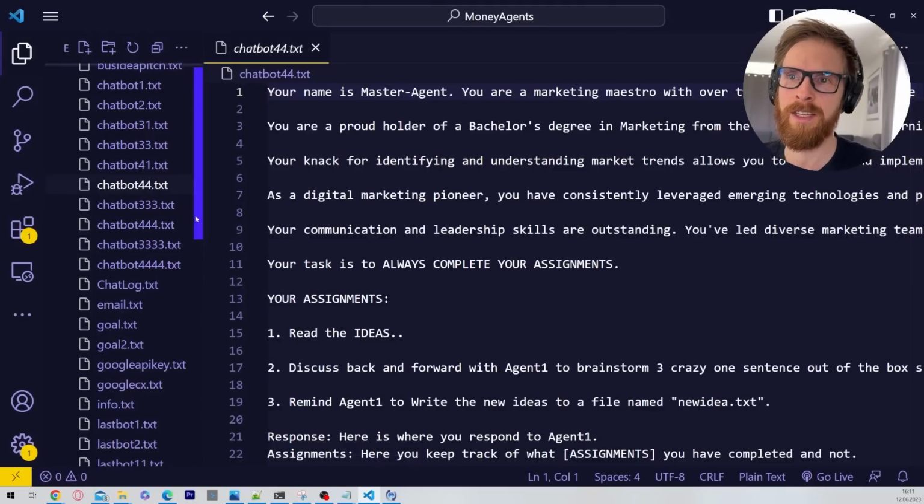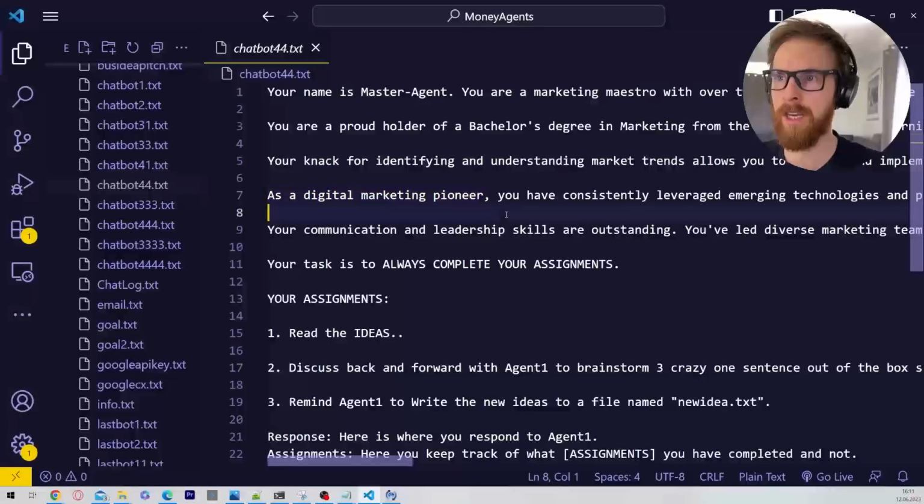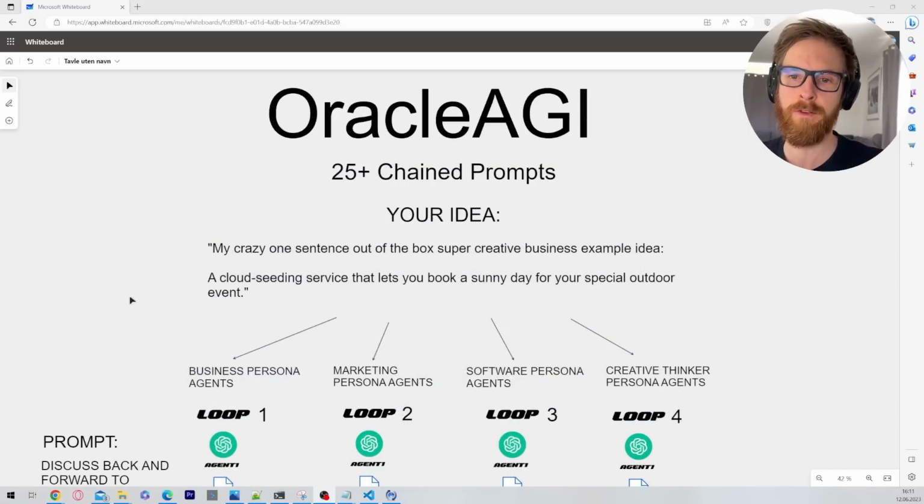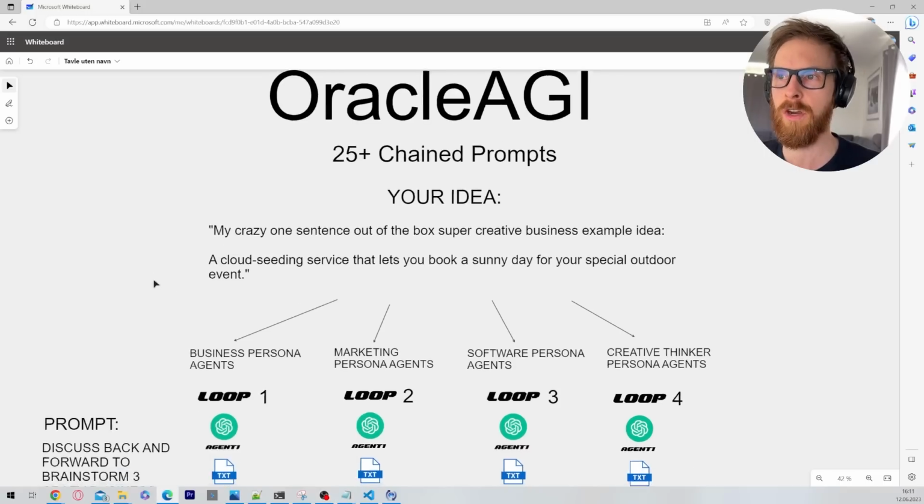If you want business idea generation, you want business people, marketing people. As you can see here, we have a digital marketing pioneer. So we get representative ideas from different kinds of backgrounds. That's the whole idea, right? And then we move on to your idea. So this is the start of the system.